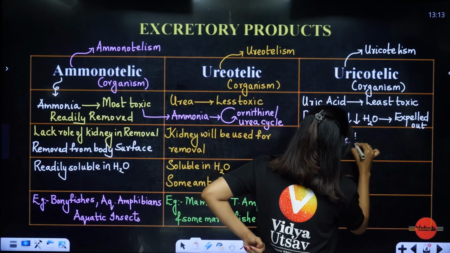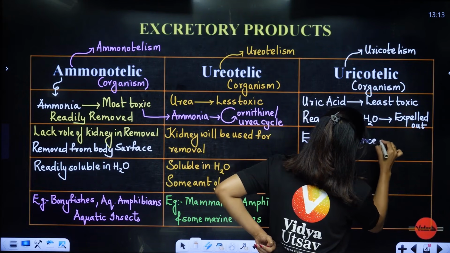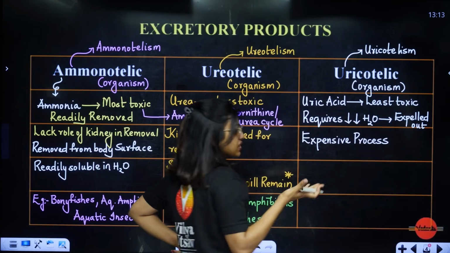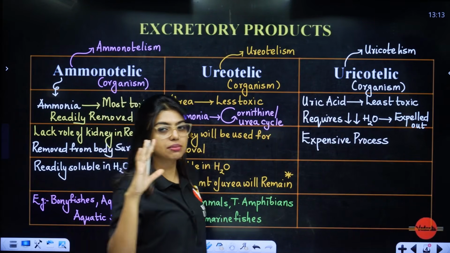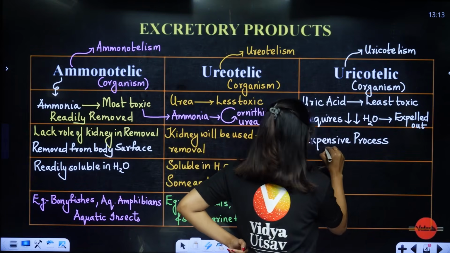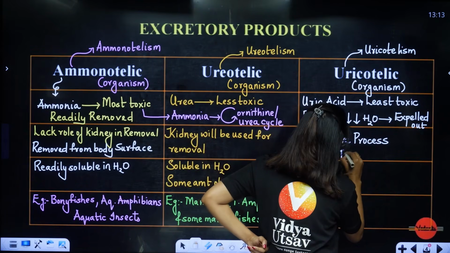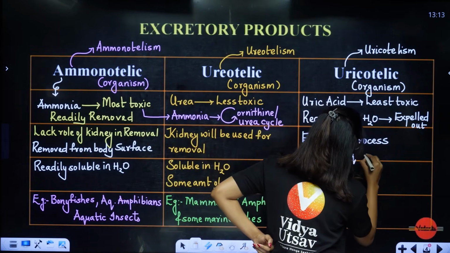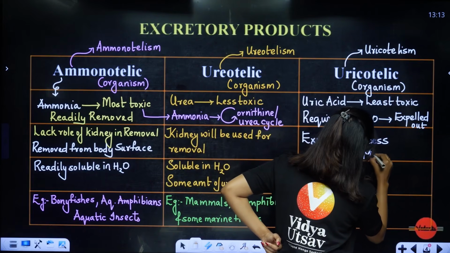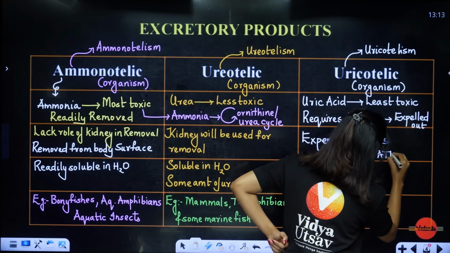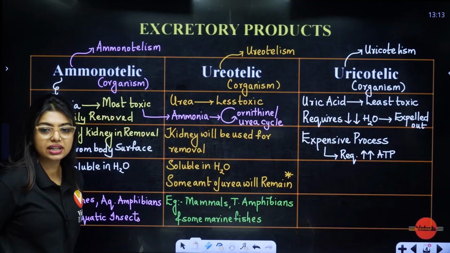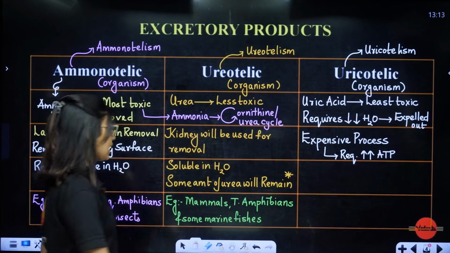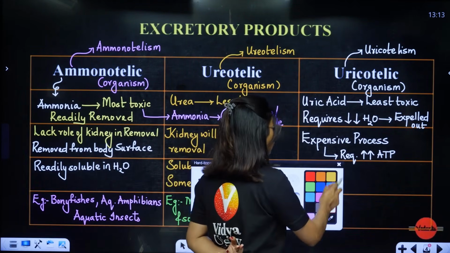Now you will be thinking, ma'am, as mammals, are we so poor? Yes, students, we are so poor because we studied in plants only how difficult energy formation is happening. So you can just imagine our case. It is an expensive process. That means it requires more ATP. ATP, that is our money. Clear?